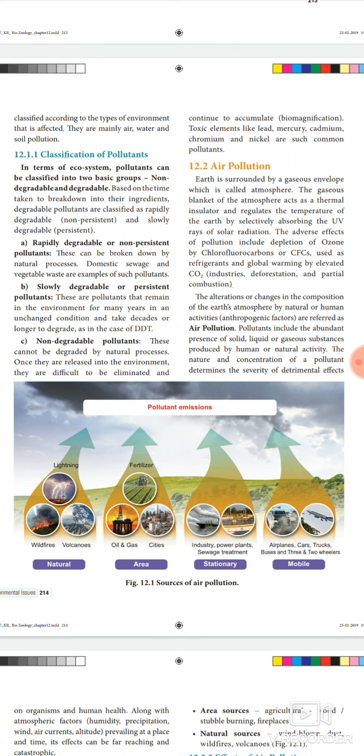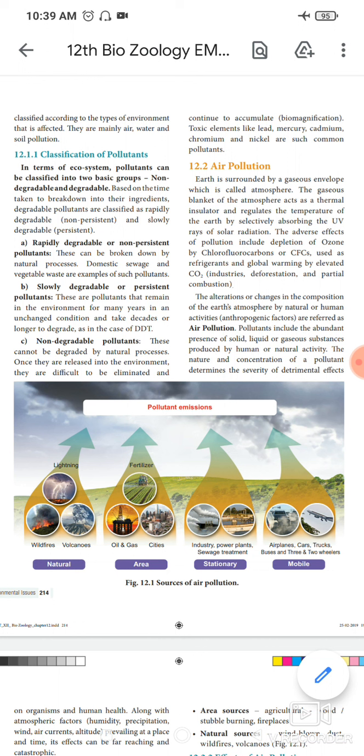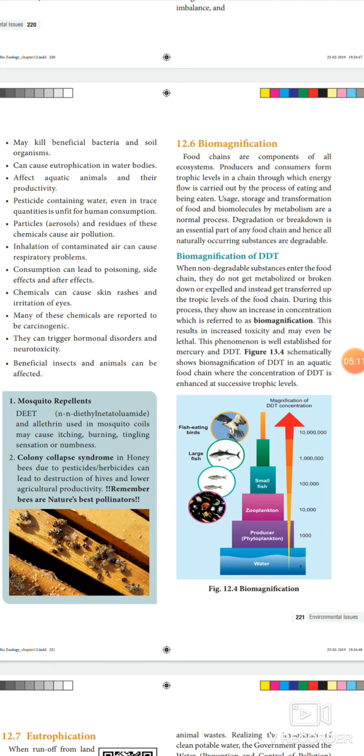This is otherwise known as the biomagnification process. Toxic elements like lead, mercury, cadmium, chromium and nickel are common non-degradable pollutants. Once it comes, it will not leave that place again. That is called a non-degradable pollutant.